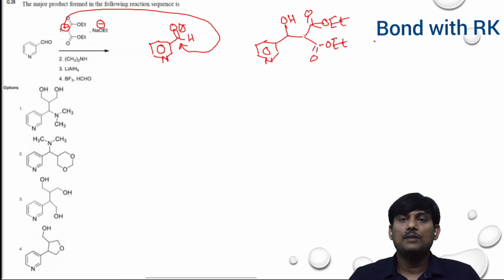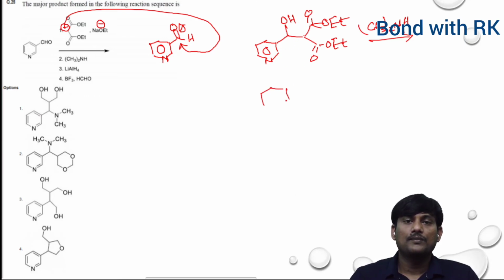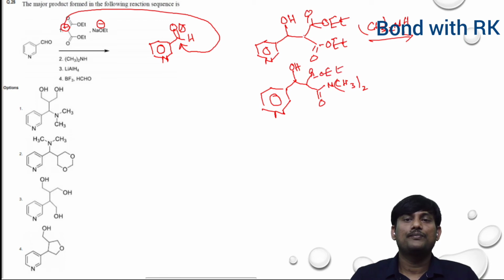When you treat with the amine (CH3)2NH, there is a formation of amide. So here there is no change in this part. The ester becomes the amide N(CH3)2, and this one remains the ester, OEt.